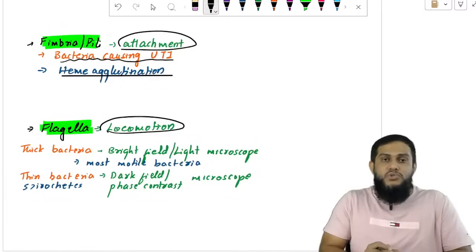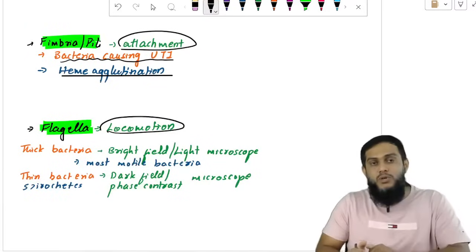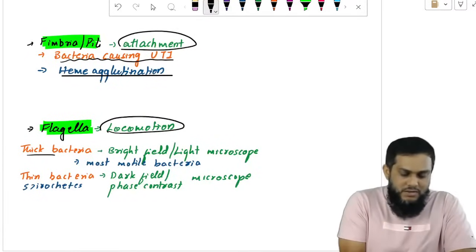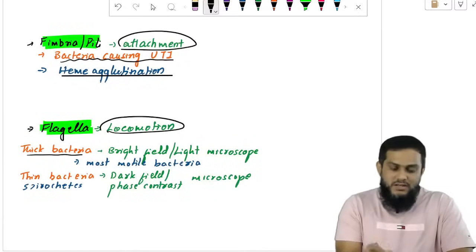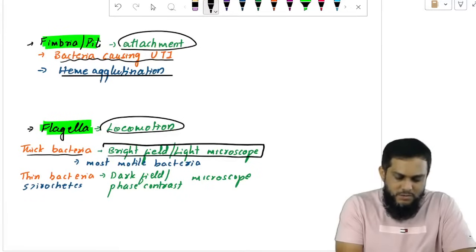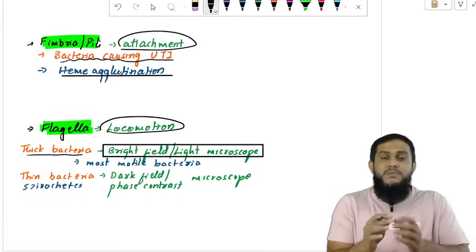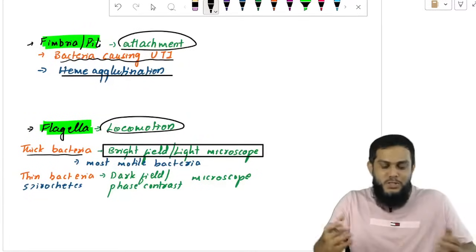Flagella is an organ of locomotion. So if flagella is there, bacteria are motile; if flagella are not there, bacteria are non-motile. Simple. The thick bacteria which have flagella can be seen under bright field microscope. As they can be seen, their motility can be seen. If they are motile, they have flagella. If non-motile, they don't have flagella.